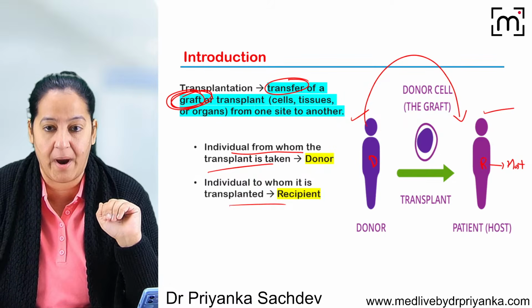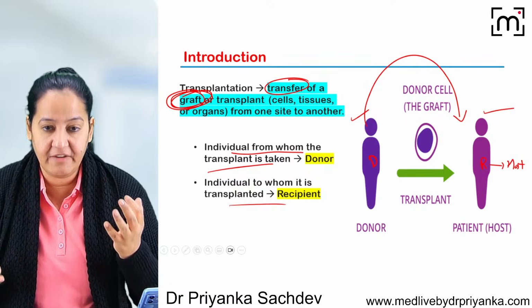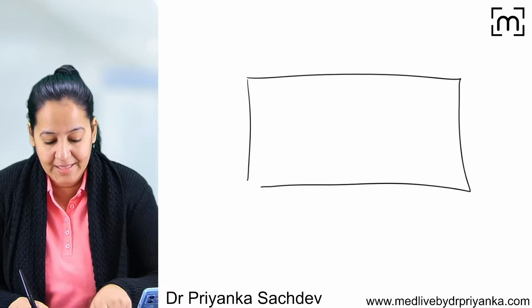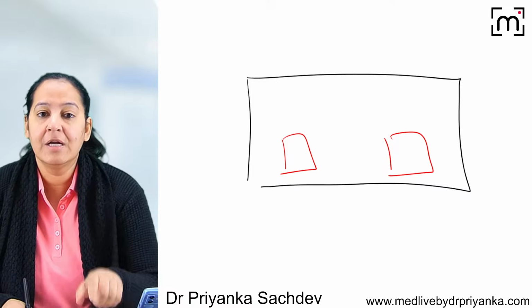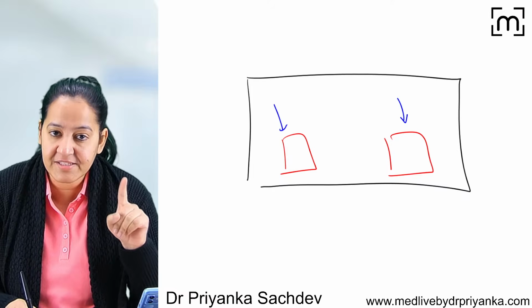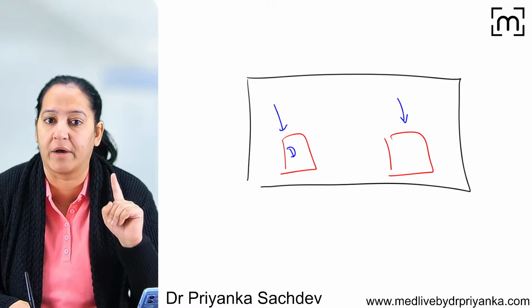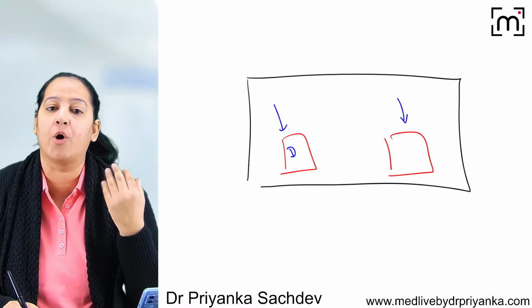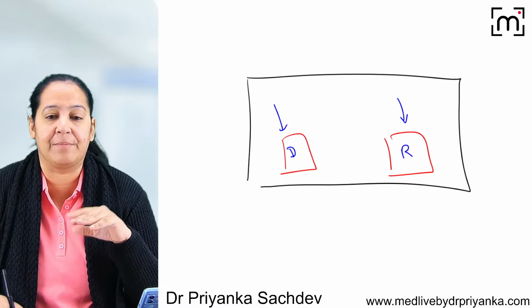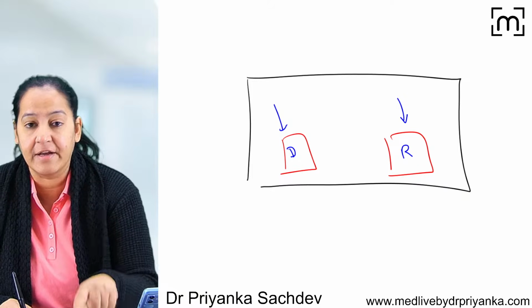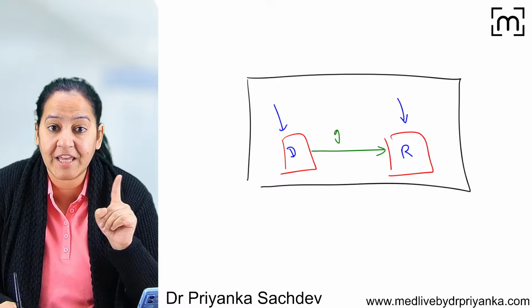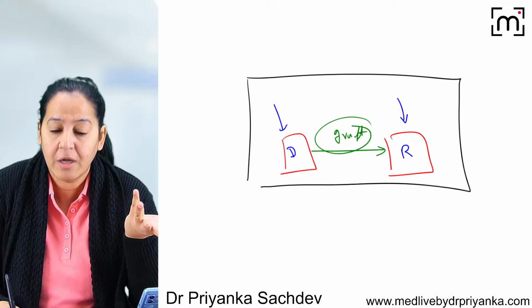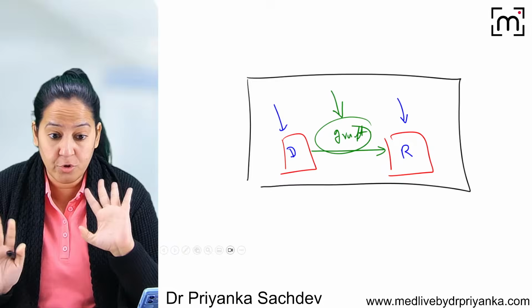Two teams of surgeons are required, working simultaneously. So preferably we take two surgeries in the same setting, in the same hospital. In the hospital, we take two OTs, two operation theaters. Two teams of doctors work on them. The first team of surgeons is working on the donor. They take the tissue out, they take the graft out of the donor. And the second team is ready with the recipient. As soon as the graft is handed from the donor team to the recipient team, it is transplanted inside the recipient's body, because we cannot keep the graft outside the body for long, otherwise autolysis will take place. We do not want that.